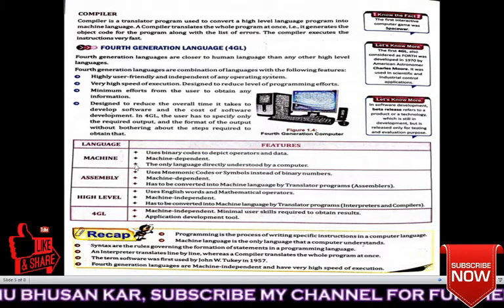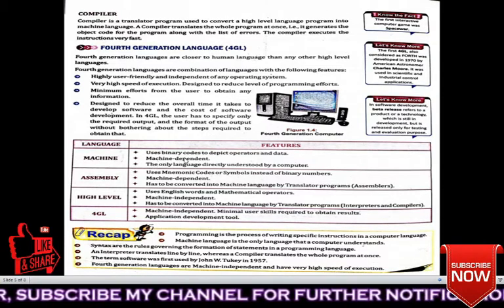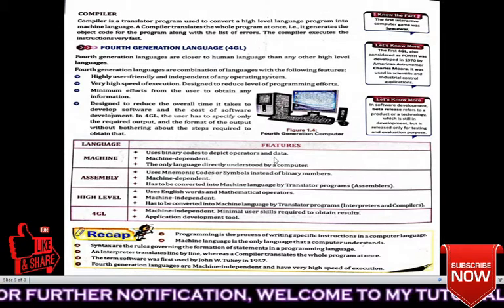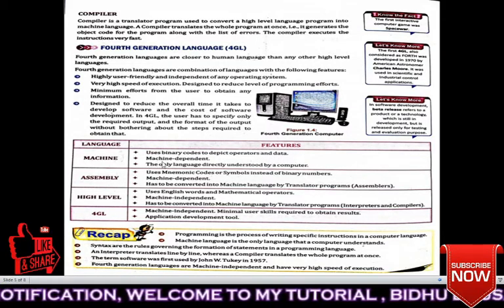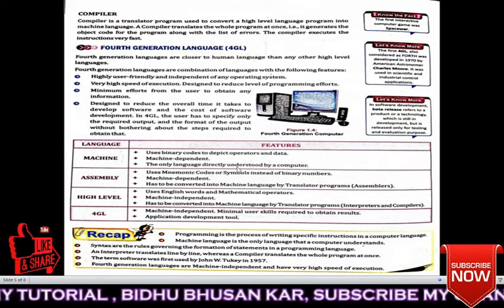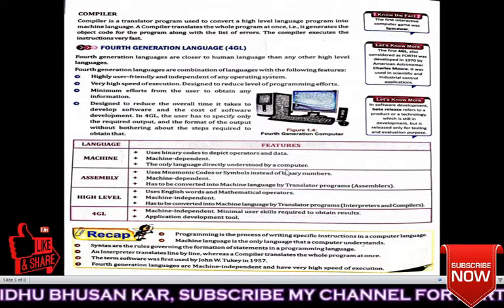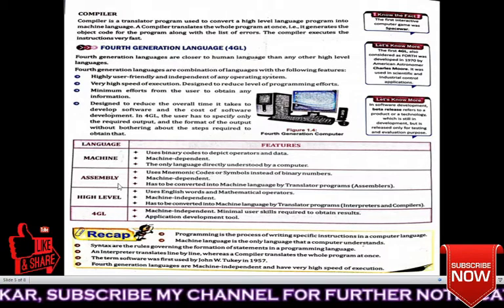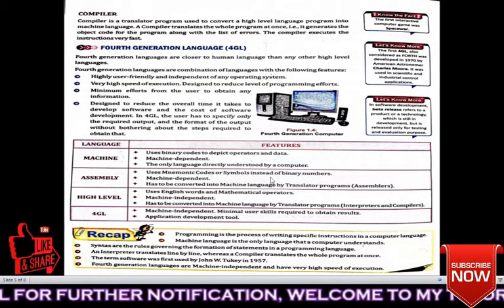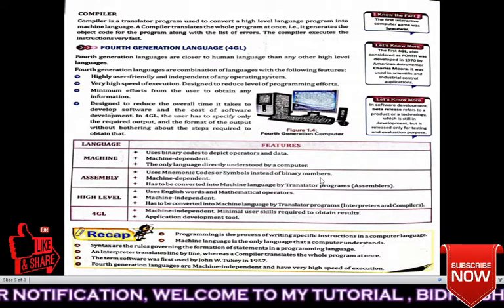Machine language uses binary codes to depict operators and data. It is machine dependent, the only language directly understood by the computer. Assembly language uses mnemonic codes or symbols instead of binary numbers.